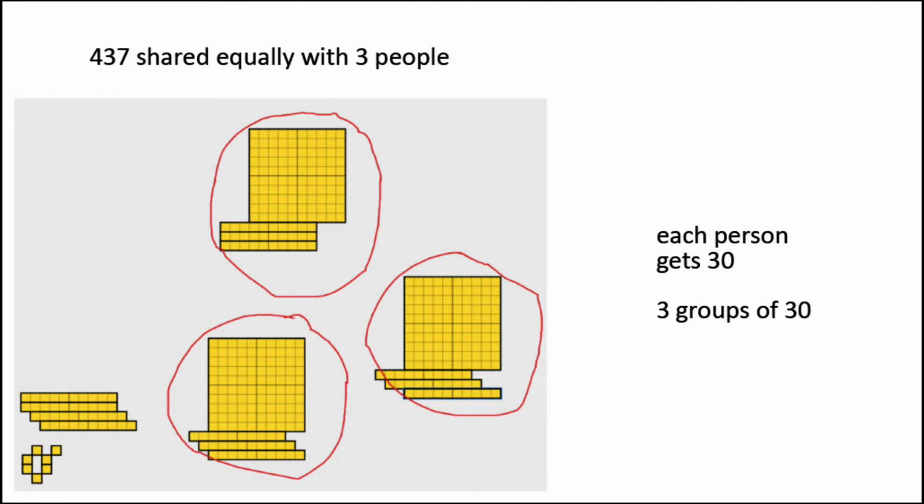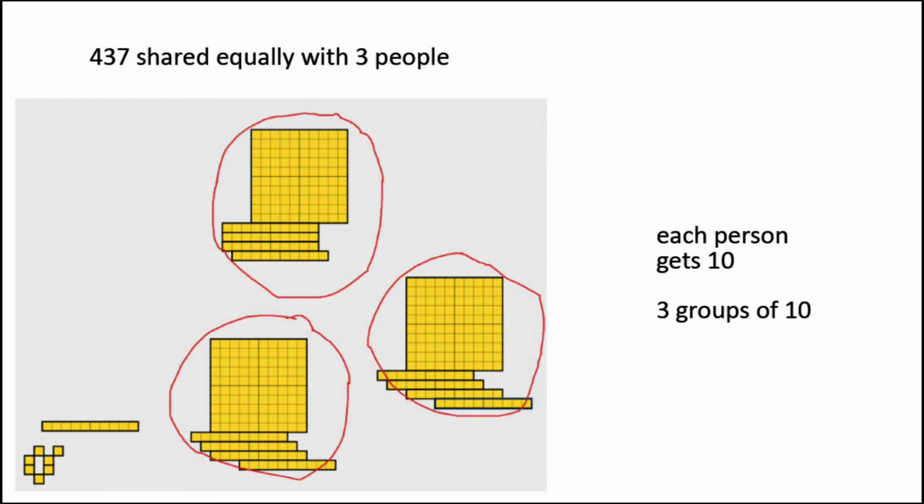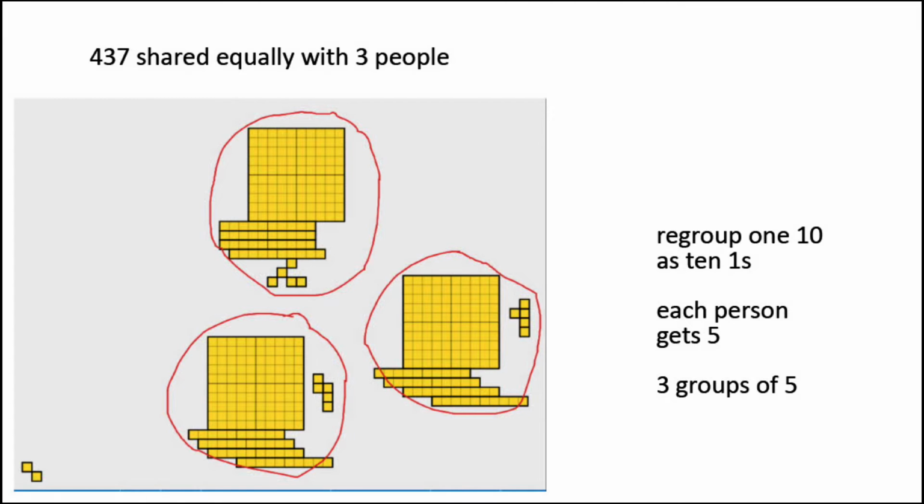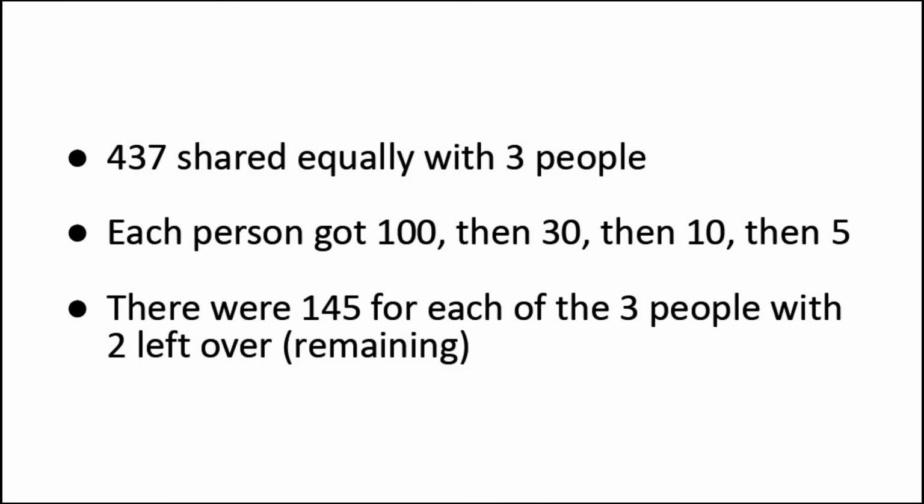Next we have more to give out. That's each person gets 10. So that's 3 groups of 10. We need to regroup 110 as 10 ones. So each person gets 5. That's 3 groups of 5, leaving us with 2, and we can't equally share the 2 among 3 people, so we need to look back and say that 437 equally shared with 3 people: each person got 100, then 30, then 10, then 5. There were 145 for each of the 3 people, with 2 left over, or a remainder of 2.